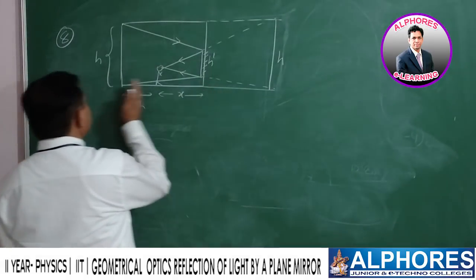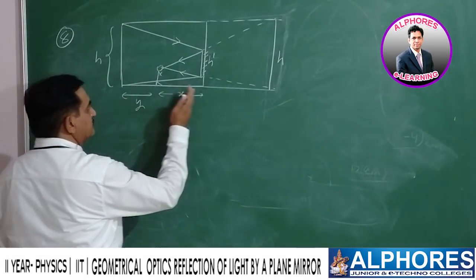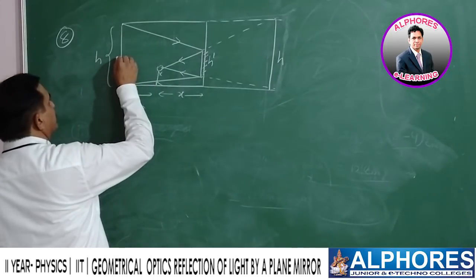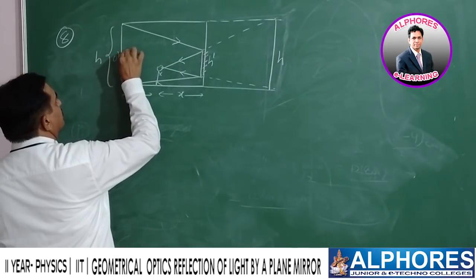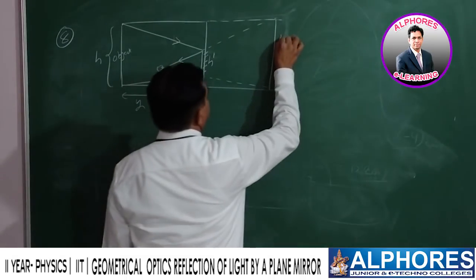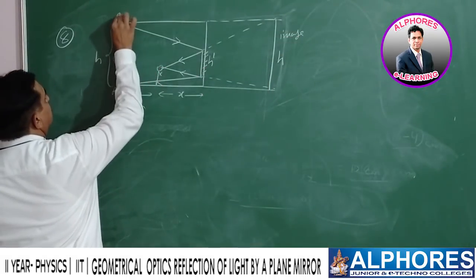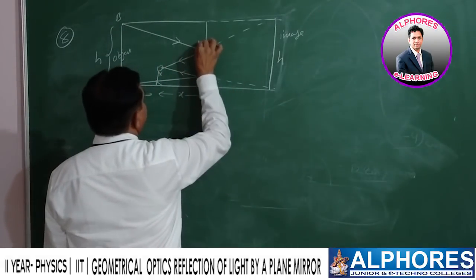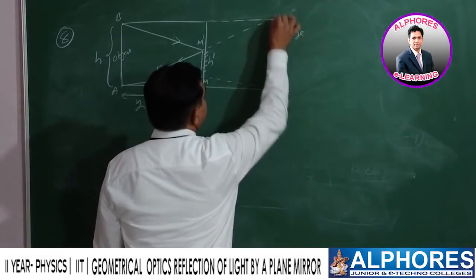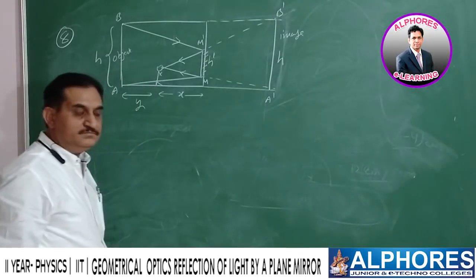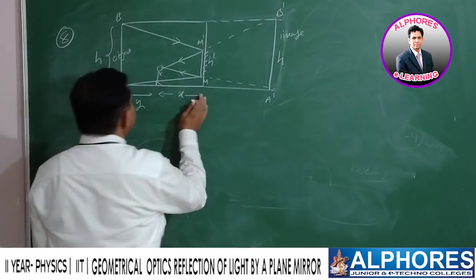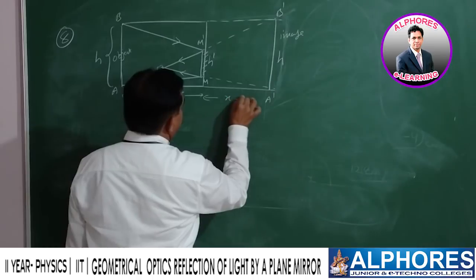The distance of the object is x plus y. Actually, this is the object, and this is the image. This is AB, this is M dash, and this is A dash B dash. Now, the distance of the object equals the distance of the image, x plus y.